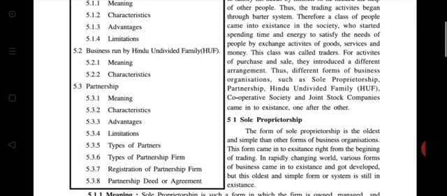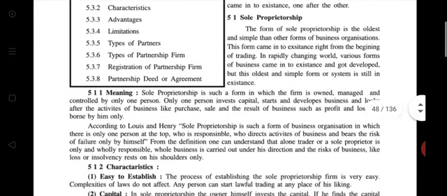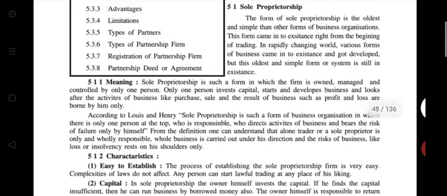First, sole proprietorship. What is sole proprietorship? Does anyone know? Any business started by a single person, where all the business is handled by a single person and run by only a single person, is called a sole proprietor, and that type of business is called sole proprietorship.